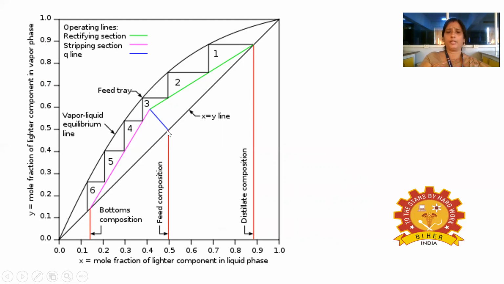And after marking A, B, C, we have to draw the Q line from the feed line, and we have to see whether the feed is saturated liquid, then the Q line will be a vertical line, or if the feed is saturated vapor, then it will be a horizontal line.